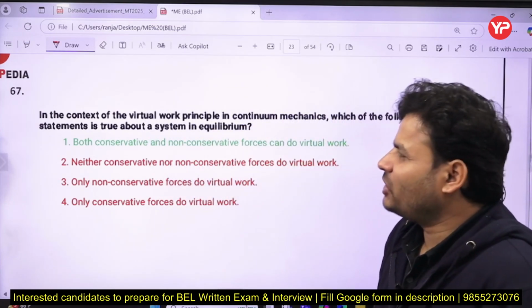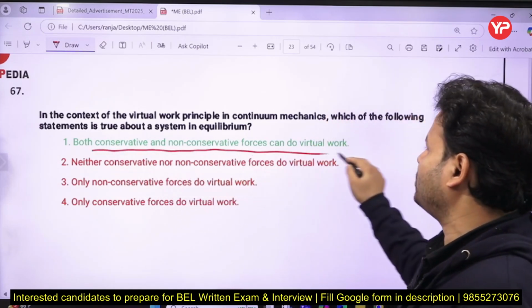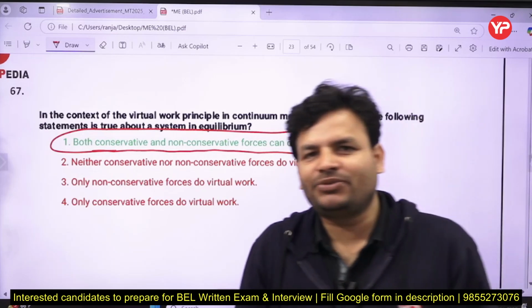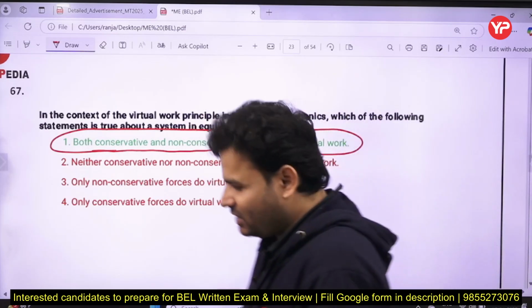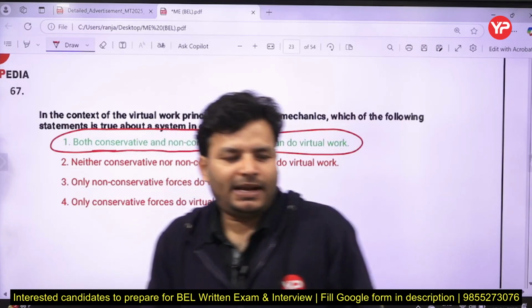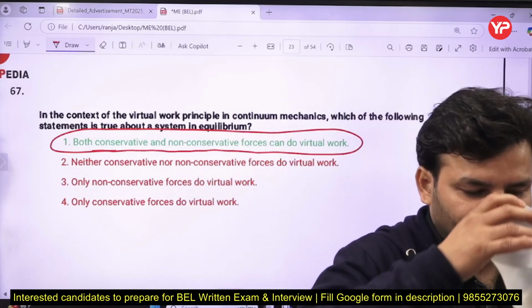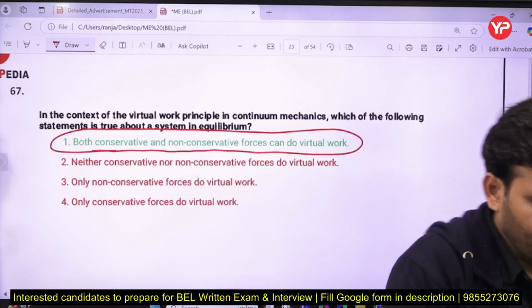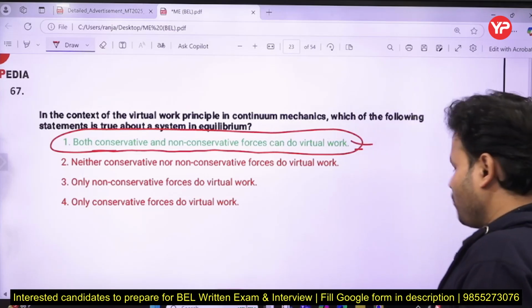If you talk about virtual work, in virtual work both conservative and non-conservative forces can do work. Both conservative as well as non-conservative forces can do work in the case of virtual work. Even that work is considered virtual. At the last stage, I am going to make it 0. So the correct answer will be A, for Apple.